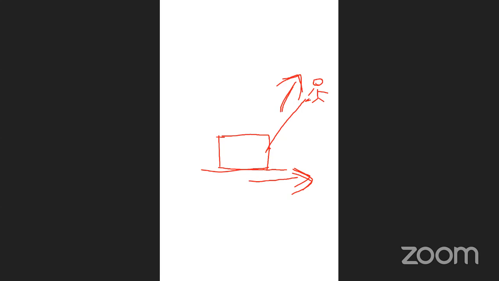Force is acting in this direction, but displacement is in this direction. Are both in the same direction? No, both are not in the same direction. So this is also an example of negative work.